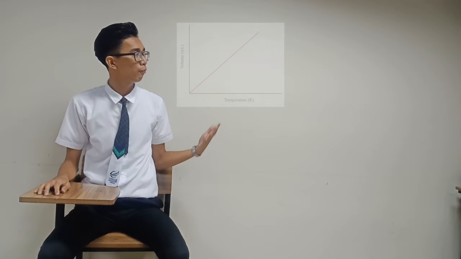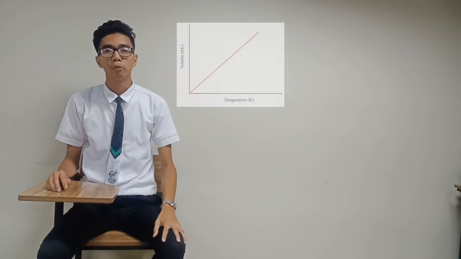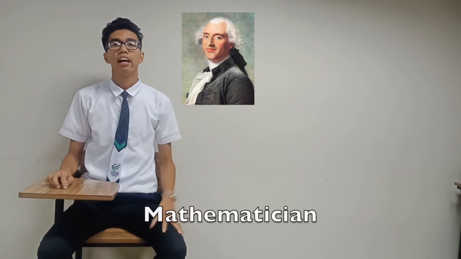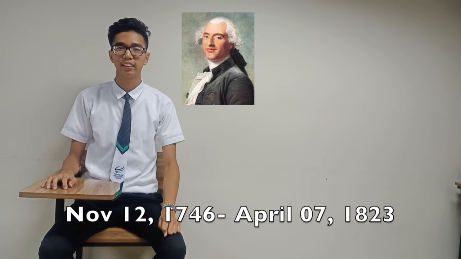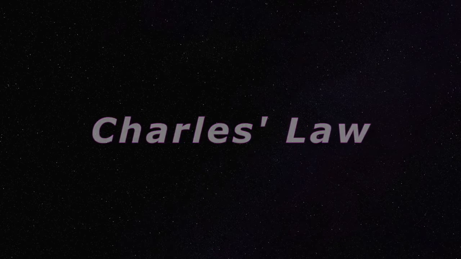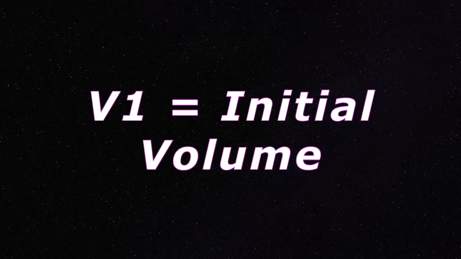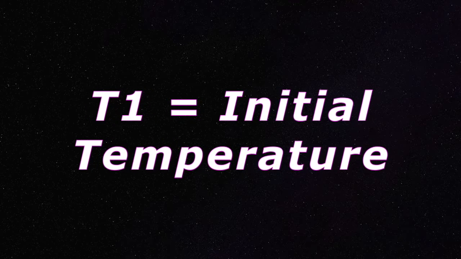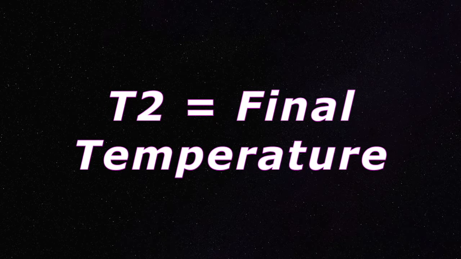Hi guys, I'm here to discuss Charles' law. Charles' law states that the volume of a gas is directly proportional to the temperature at constant pressure. It was proposed by Jacques Alexandre Charles, a mathematician, physicist, and inventor. He was born on November 12, 1746 and died on April 7, 1823. The formula for Charles' law is V1 over T1 equals V2 over T2, wherein V1 is the initial volume, T1 is the initial temperature, V2 is the final volume, and T2 is the final temperature.